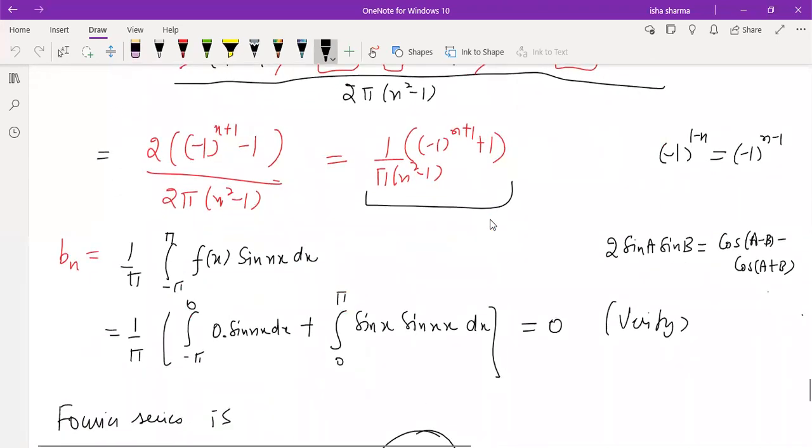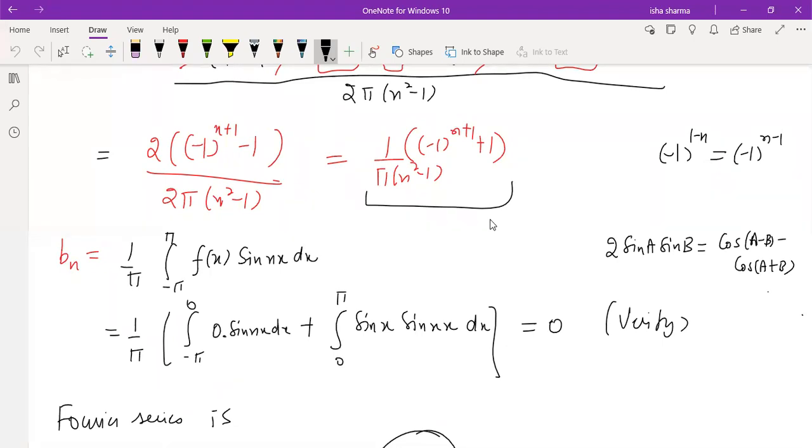You just have to use the formula of 2 sine a sine b, which is cos(a minus b) minus cos(a plus b). After using this formula, just integrate. Integral of cos will be sine again, and when you substitute the upper and lower limits, pi and 0, we know that sine at any integral multiple of pi is 0 and sine 0 is 0. So clearly this whole integral is going to be 0.